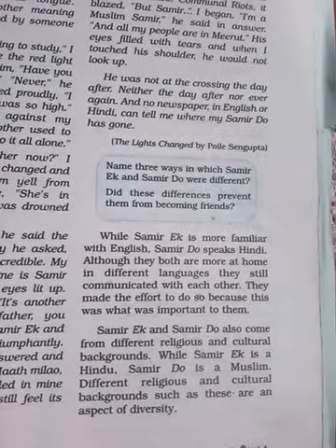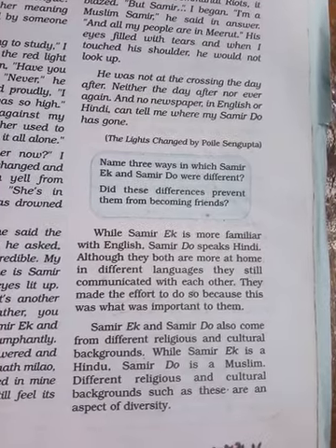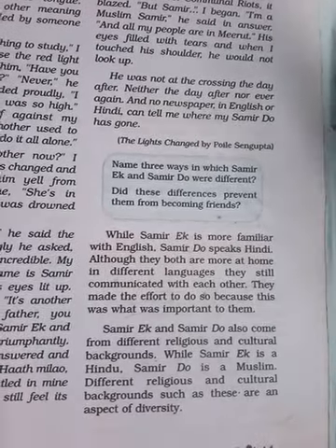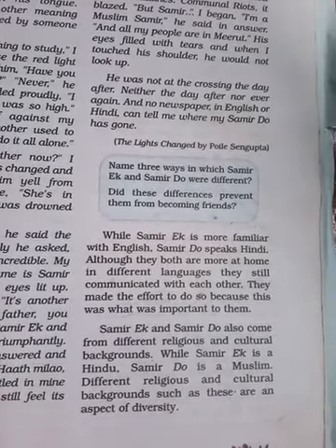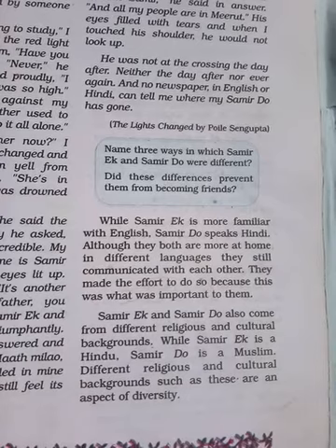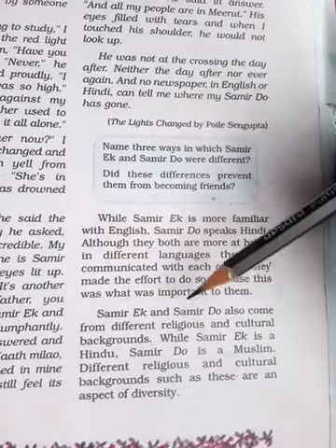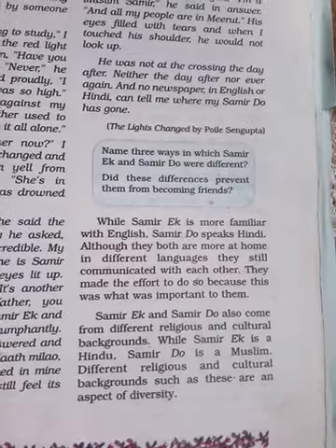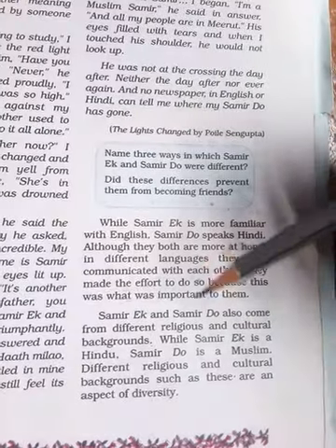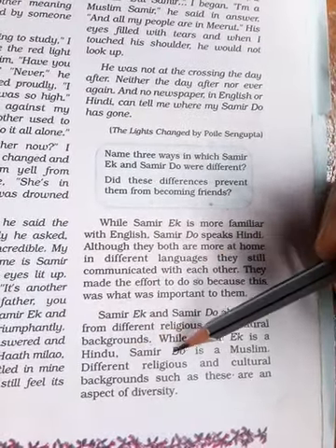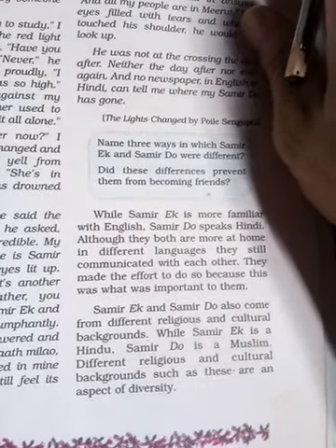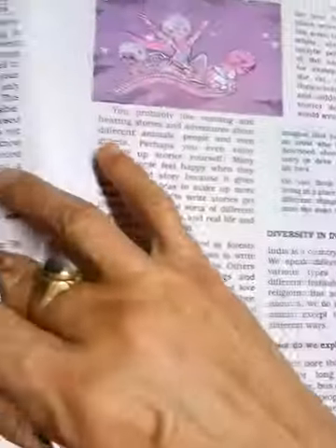That means yes, they can speak English, they can speak Hindi, but when they communicate with each other, they communicate in Hindi. But whenever they reach home, they used to speak different languages. So Samir Egg and Samir Dough also came from different religions. I've already told you that both are Samir. Both belong to different religions and different communities. Samir Egg belongs to the Hindu community, and Samir Dough belongs to the Muslim community. Both belong to different religions and cultural backgrounds, but they are making friends.